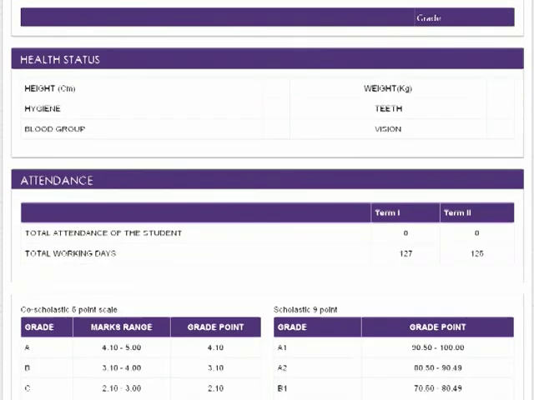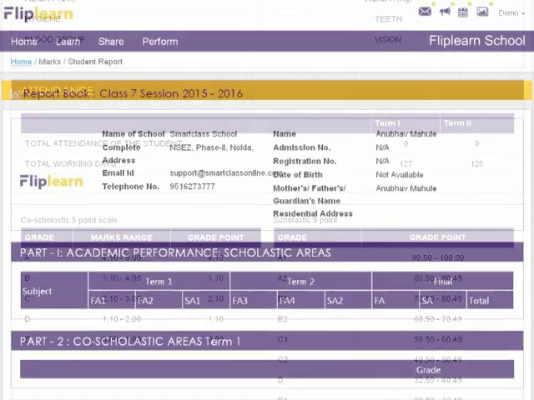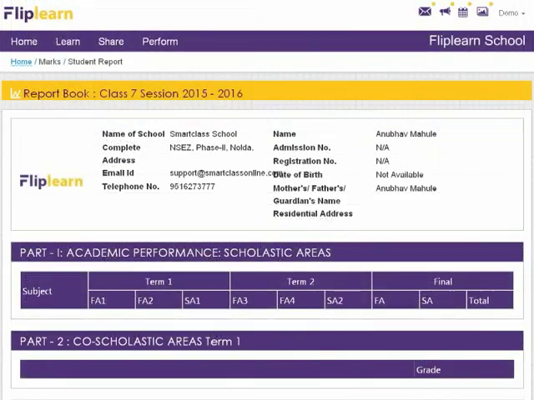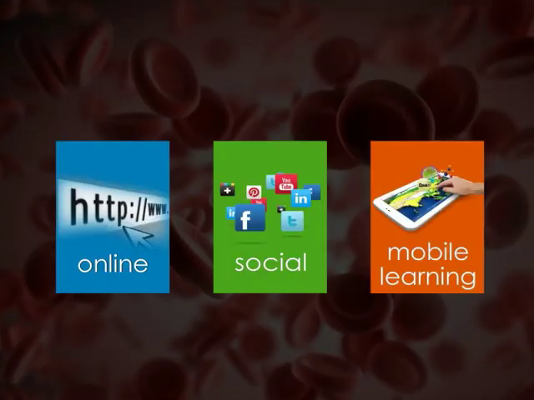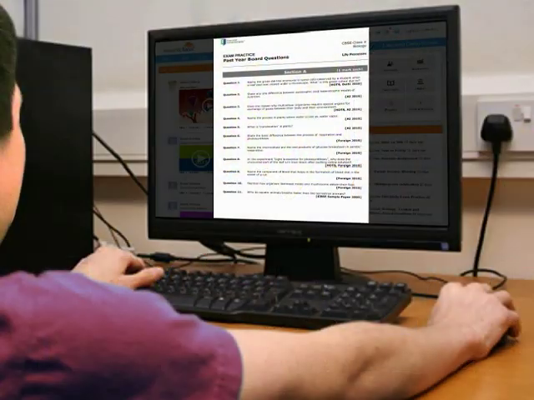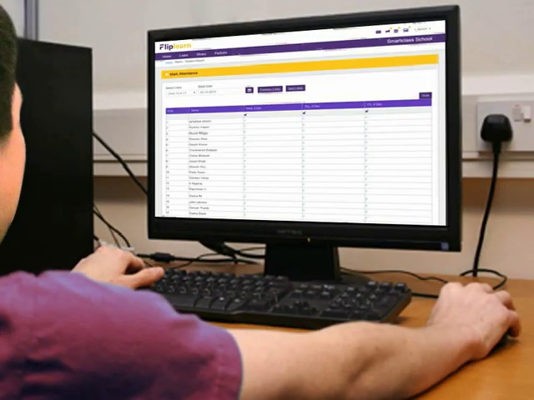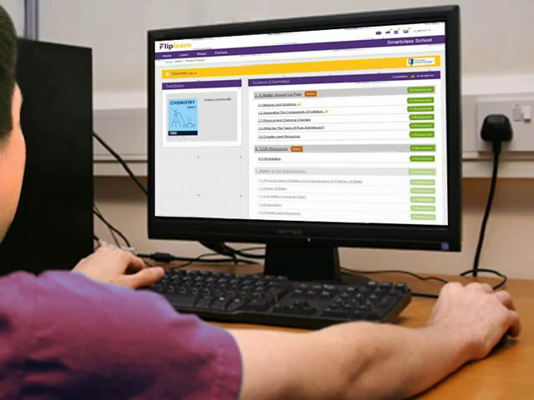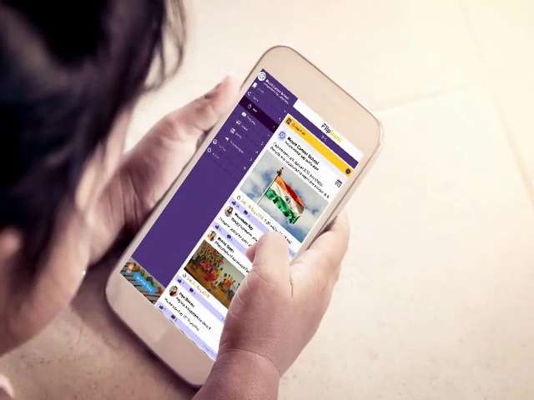Parents too will appreciate getting regular reports from the school. They can simply view the reports online. Fliplearn harnesses the revolutionary developments in online, social and mobile learning and helps transform your school from being just a digital consumer to being an active participant of the internet age. Plus, students have an opportunity to access the learning modules and other materials from the comfort of their homes.